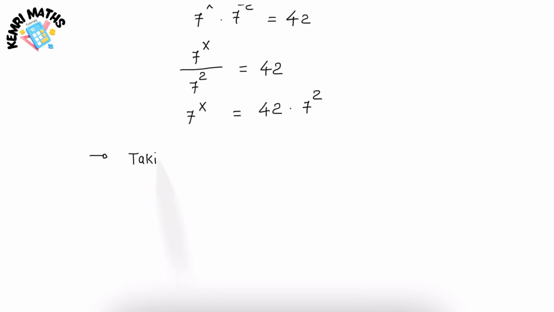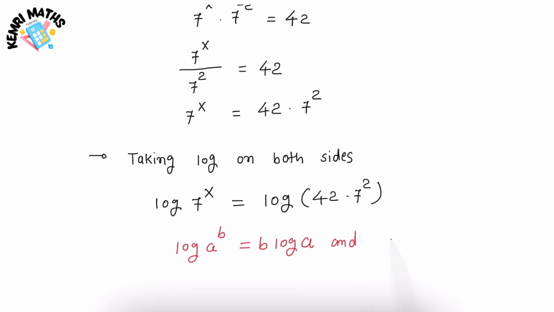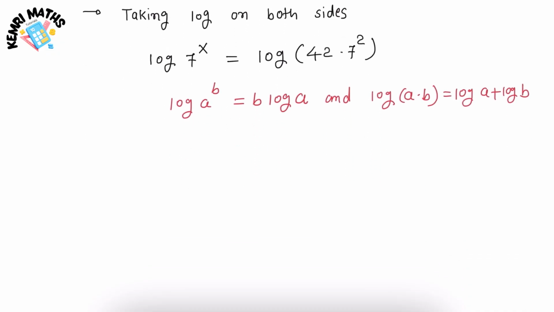Now I'm taking log on both sides so I can easily find out the value of x. So the equation will be log 7 to the power x is equal to log 42 multiplied by 7 square. Now we know this equation of log: log a to the power b is equal to b log a. So I'm gonna apply this equation here. And another equation is log a multiplied by b is equal to log a plus log b. So let's apply these two equations here.